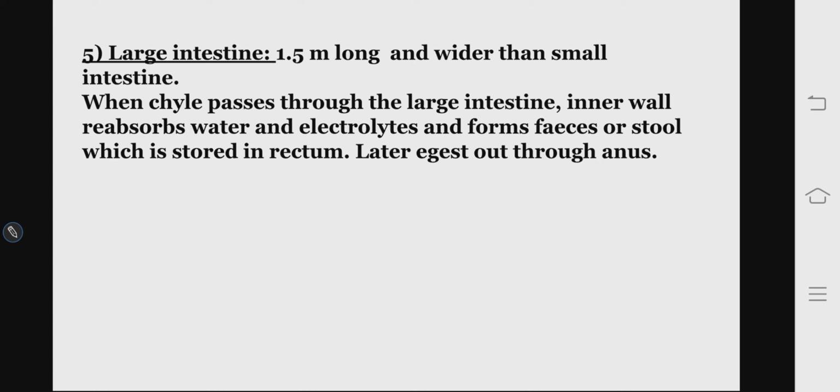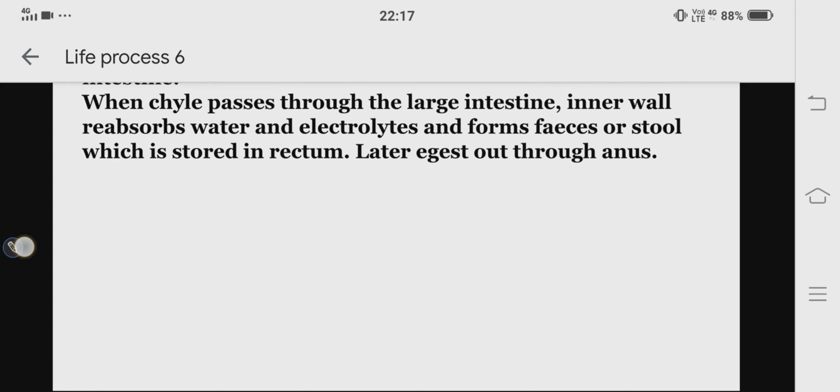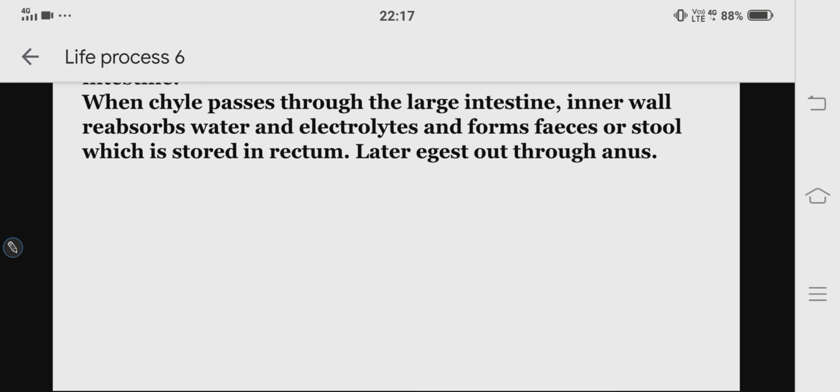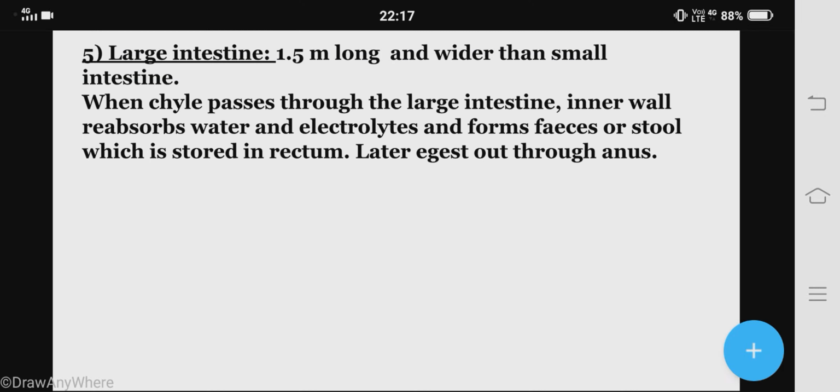Now the large intestine. The large intestine is the last portion of our digestive system. It is a 1.5 meter long pipe and it's wider than the small intestine. Though it is called the large intestine, it is not the longest portion, but its width is greater than the small intestine. Now what is the function of the large intestine?